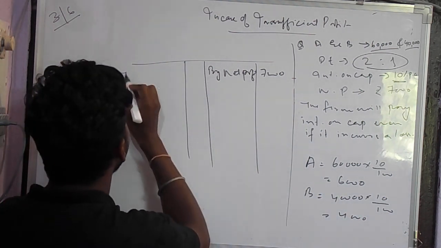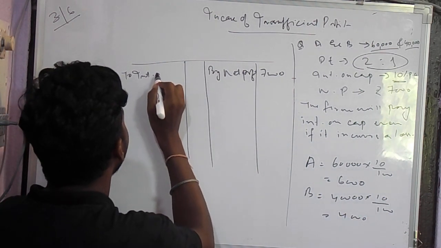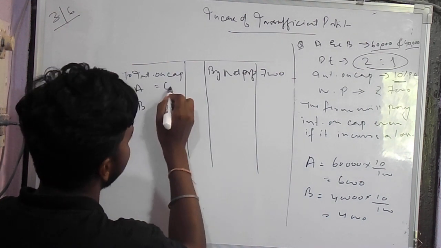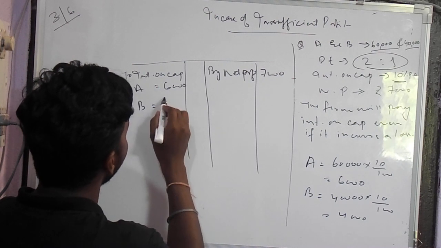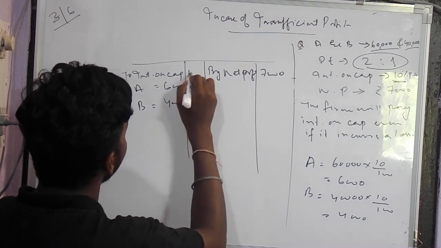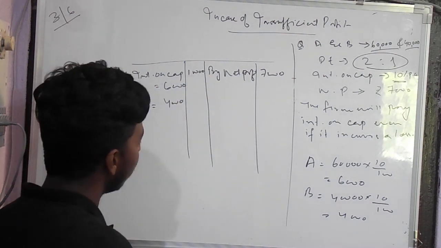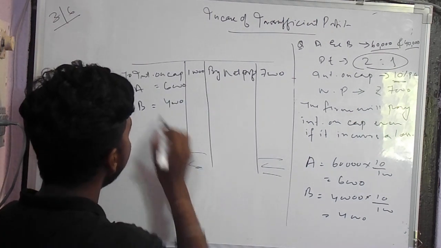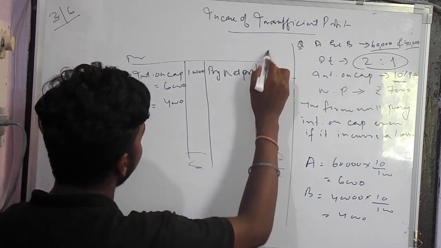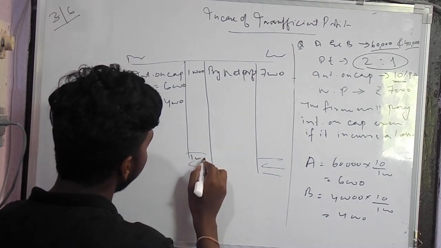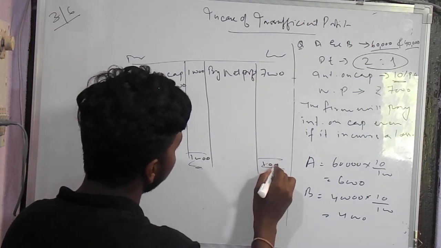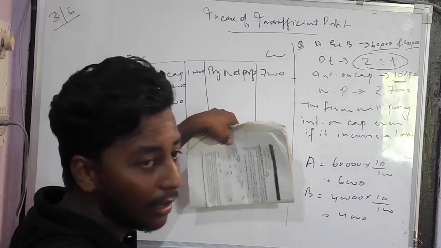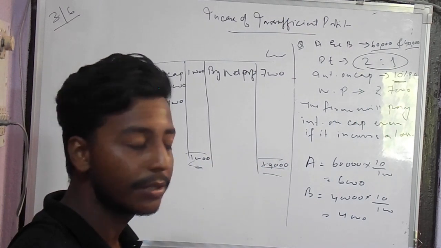So here we will write to interest on capital, A and B: A will be getting 6,000, B will be getting 4,000, so the total here is 10,000. Now if we close it, we will get a bigger balance on the debit side, a negative or loss balance.